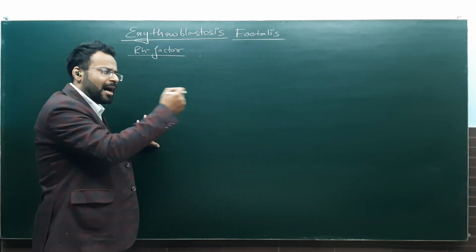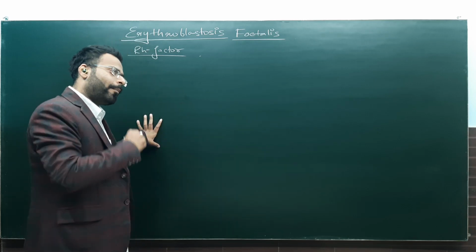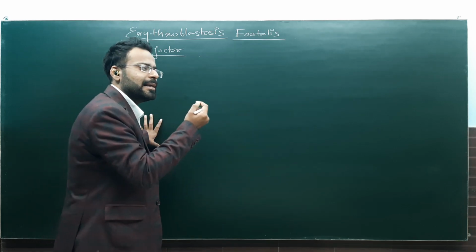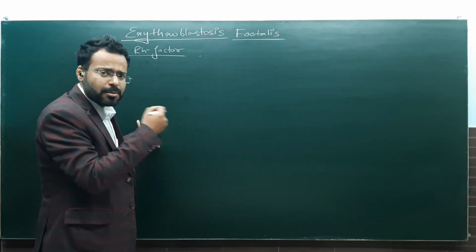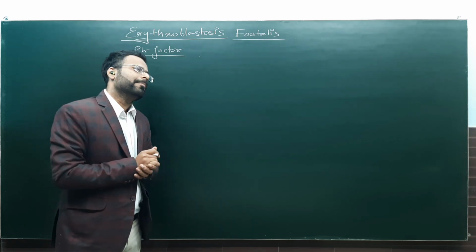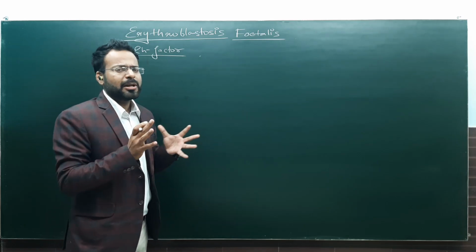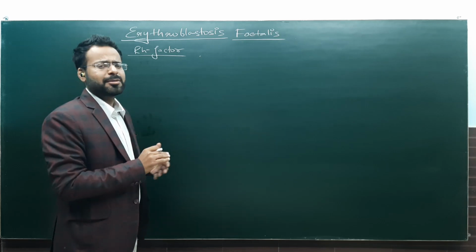Similarly, when this Rh antigen appears to be foreign material, our body initiates an antibody response, the humoral immune response. But because it takes quite a lot of time, not much destruction is done.